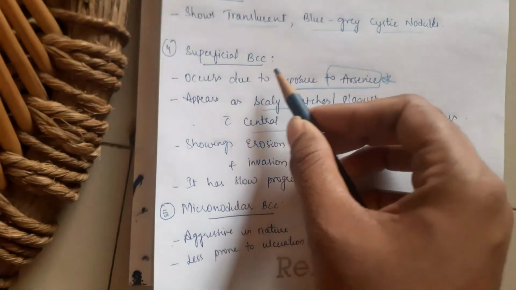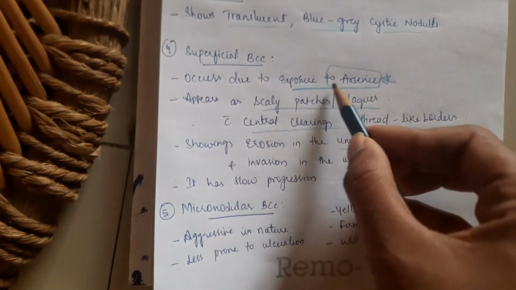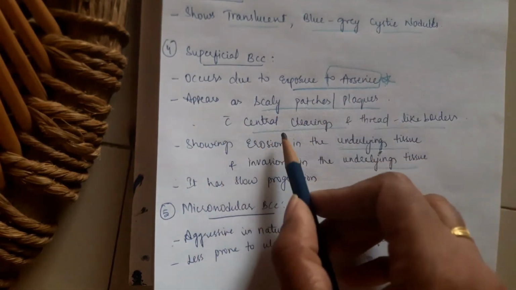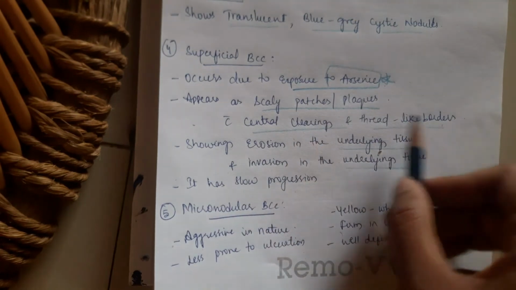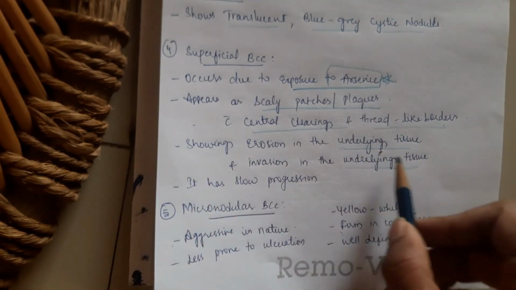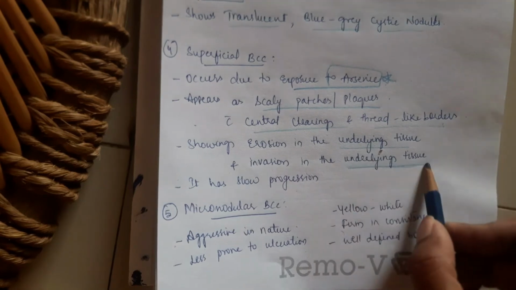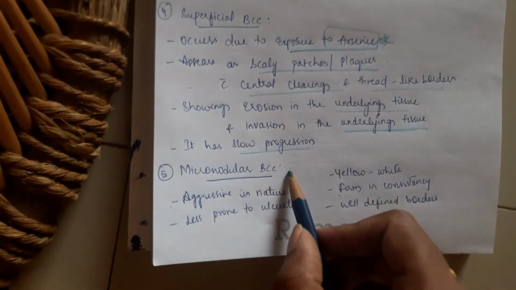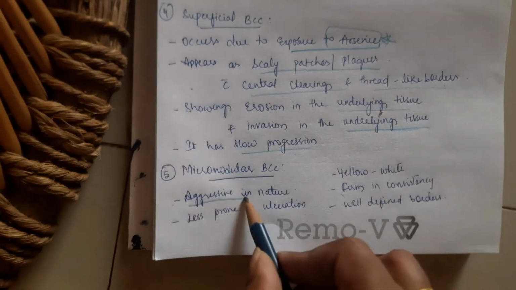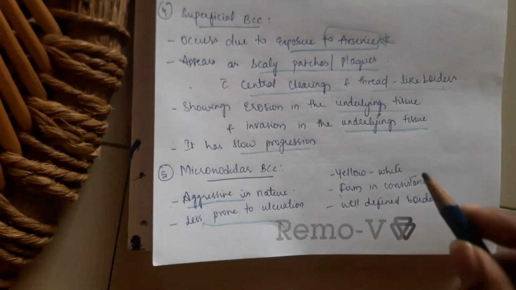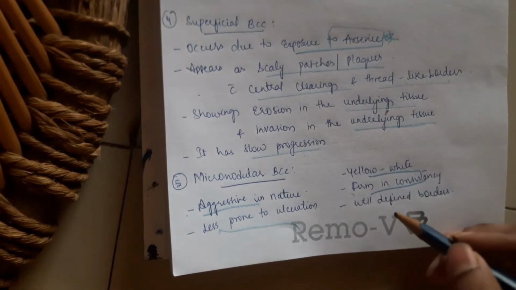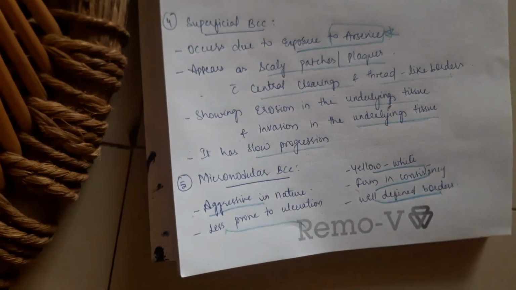Coming to the superficial basal cell carcinoma, it occurs due to exposure to arsenic, remember this point, and appears as a scaly patch or plaque with central clearing and thread-like borders. The lesions show erosion and invasion of the underlying tissue, and it has slow progression. Coming to the micronodular basal cell carcinoma, this is aggressive in nature and less prone to ulceration. It is yellow to white in color and firm in consistency, and the lesions have well-defined borders.